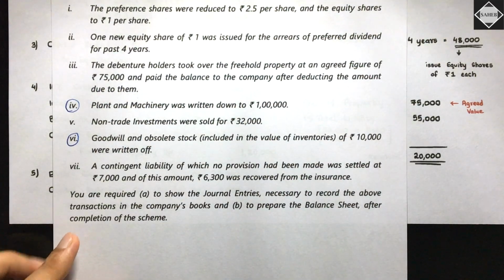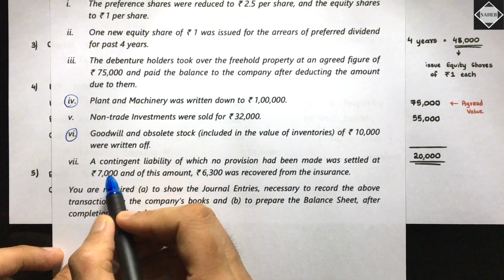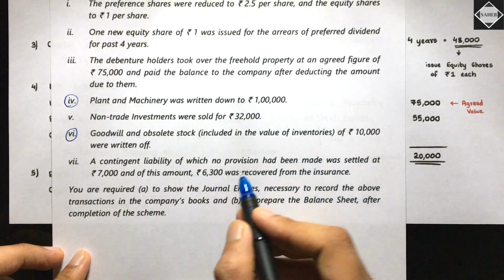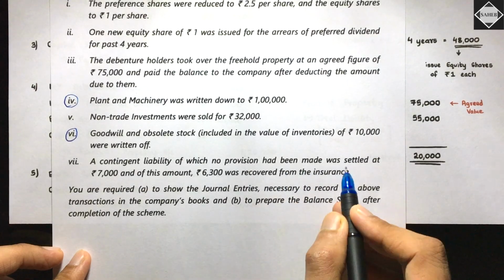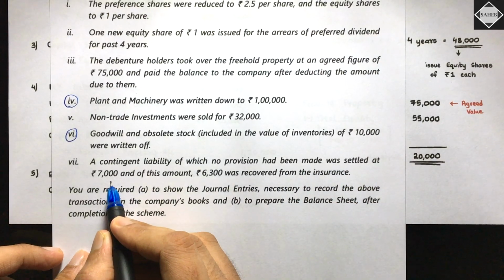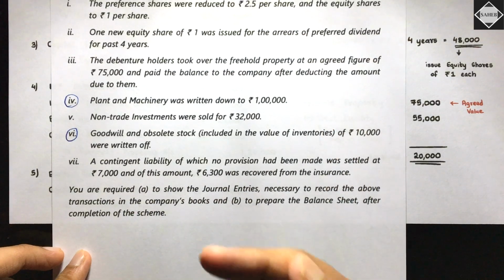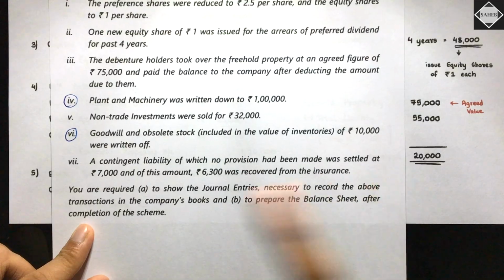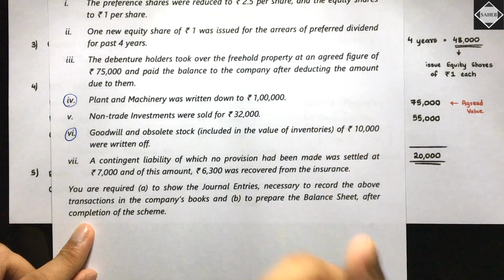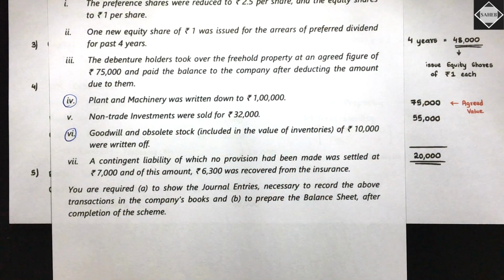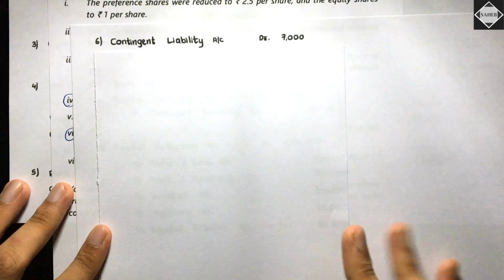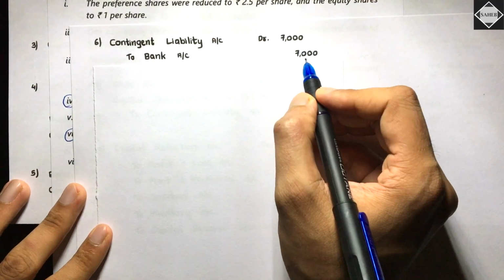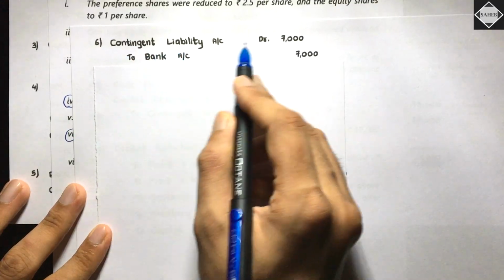Fine. Next adjustment, see the seventh adjustment. A contingent liability of which no provision had been made was settled at 7,000. What does that mean? It means there was a contingent liability, and we paid it. It was settled at 7,000. So let's pass the entry of this settlement. We are making the payment. Really simple, right? See here. Contingent liability account debit, to bank. We made the payment, 7,000. Why did we pay? We paid because of the contingent liability, so contingent liability will be debited.